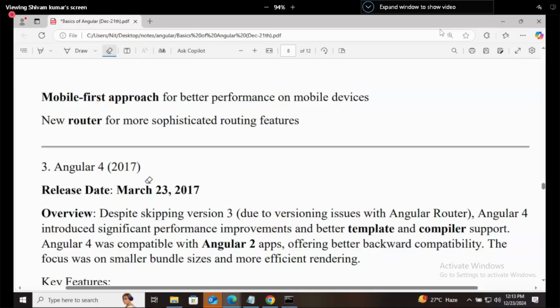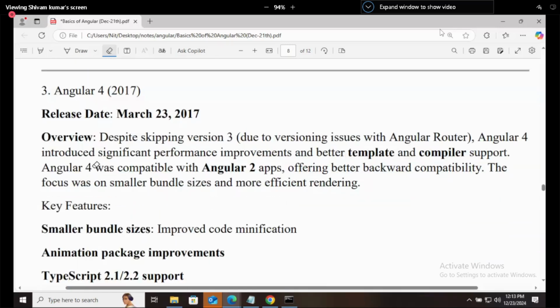But what Angular does, Angular will say mobile first approach. Your website should be looking good in mobile first, right? So Angular follows the mobile application are first developed for mobile. Same way, Angular 4 was released in 2017, and we have the exact date also, March 23, 2017.